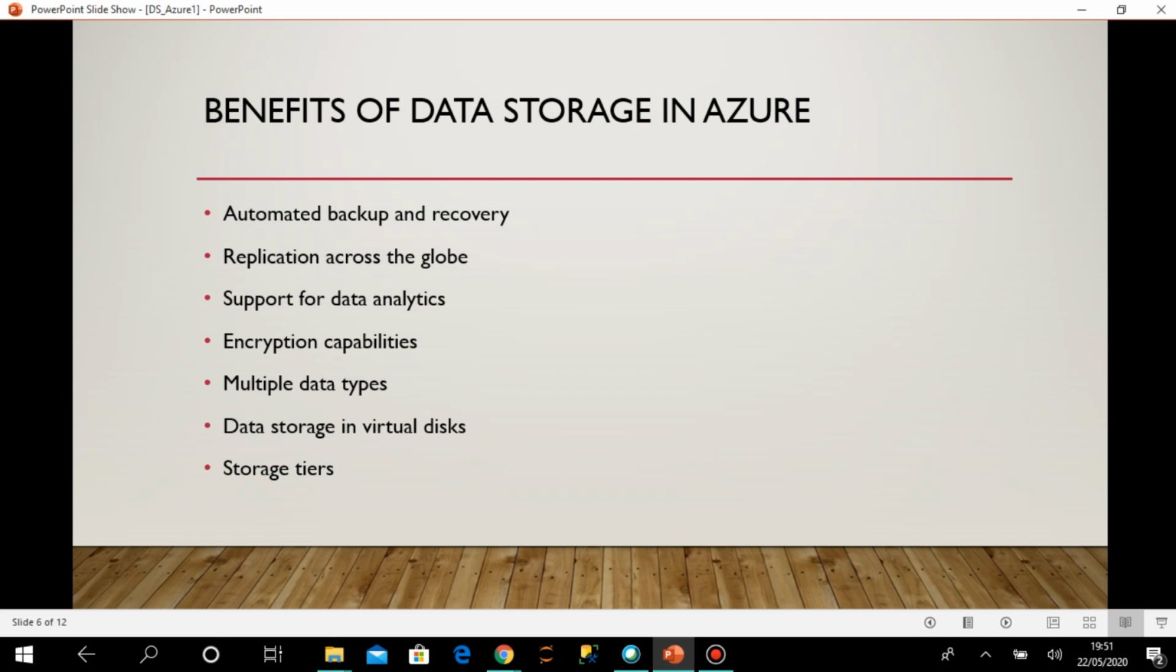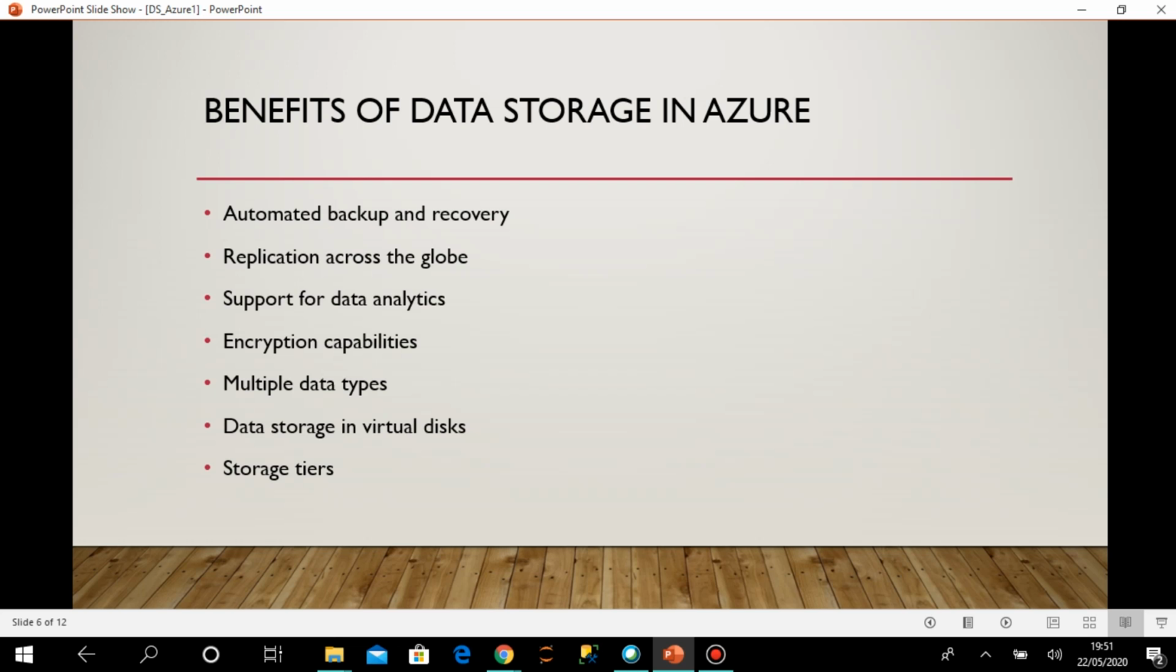Suppose you just want to keep it for some purpose, and in case of virtual machine also, you can just use some drives, as you can use your local drives in your machine or laptop. So that type of virtual disk storage options are also available. If you want it, you can use it. Okay, then there are some storage tiers. Storage tiers is basically for blob type of storage. We will come to that later point of time.